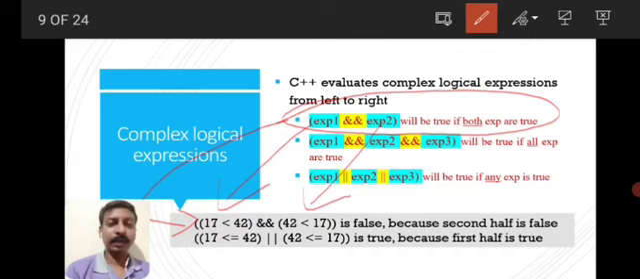I will repeat it once again. The output of logic and expression is true only if all the expressions are true. If any of the expressions is false, then the output of logic AND is false. It will be clear when I explain this example.